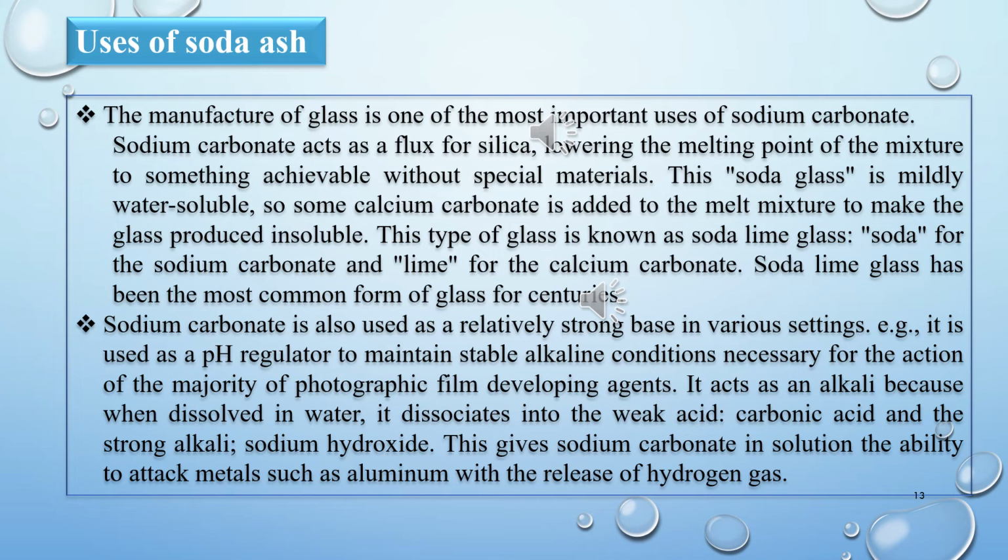Because it gives sodium hydroxide, sodium carbonate can react with metals and release hydrogen gas. So guys, these were two uses of soda ash. The first one was the production of glass and the second one was pH regulation and use as an alkali or as a base.